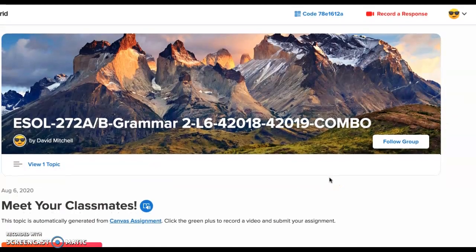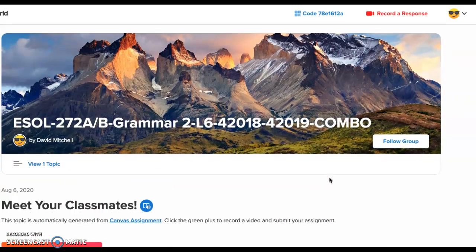Okay, it's really easy to do and it's really fun. I think you'll have fun. And if you don't get it right the first time, you can put it in the trash and start over again. So you can make as many videos as you want, and then you decide which one you like the best. Okay, so good luck with that. You have 1 week to do that project.